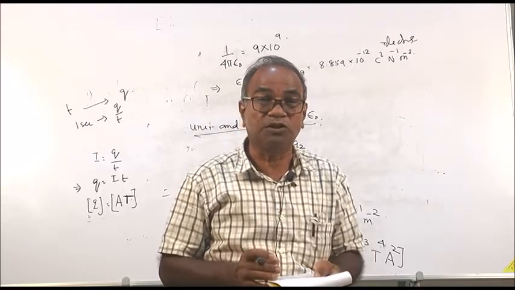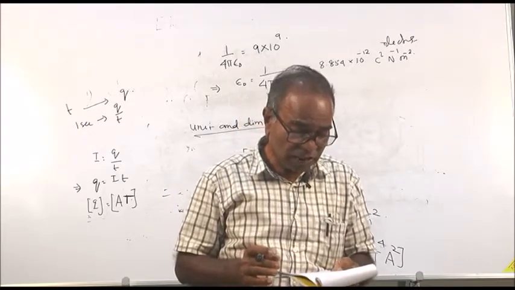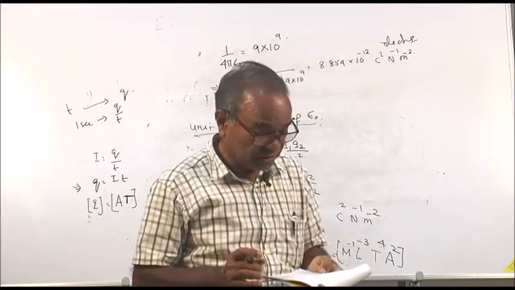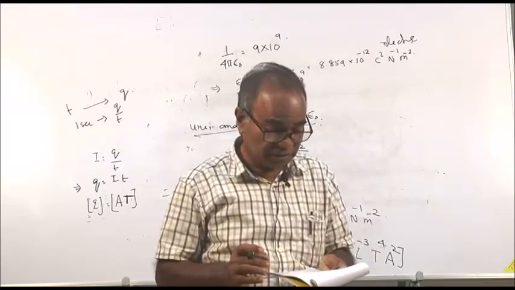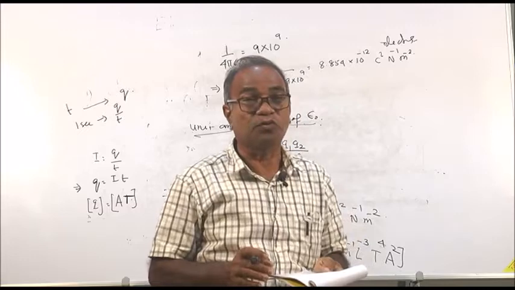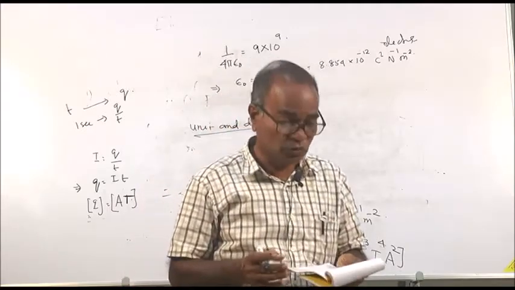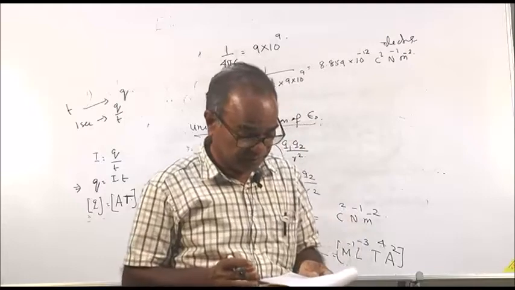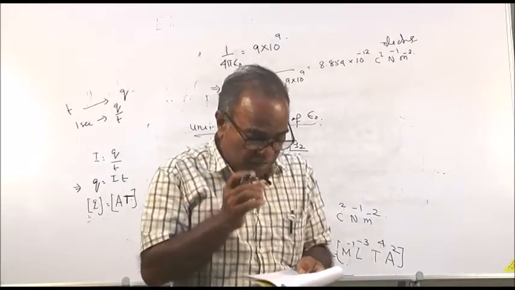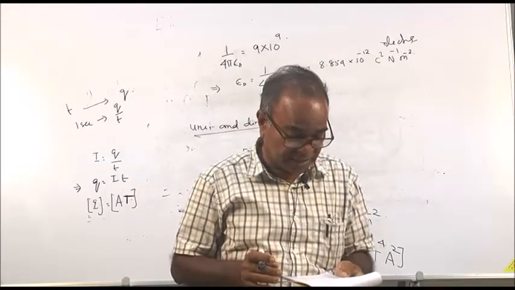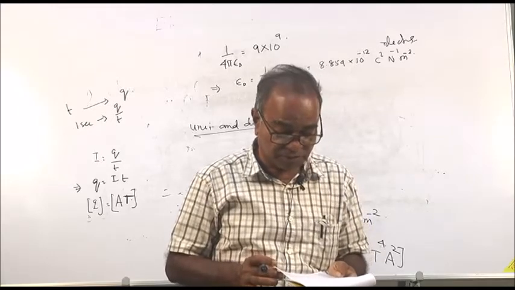Coulomb's law is not affected by the presence of other charges in the neighborhood. If you place another charge in the neighborhood, Coulomb's law will not be affected. And Coulomb's law is attractive for dissimilar charges and repulsive for similar charges.